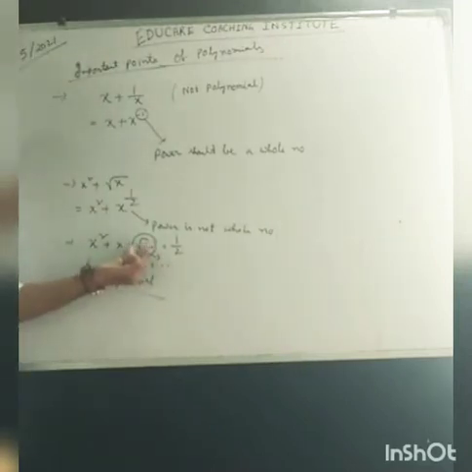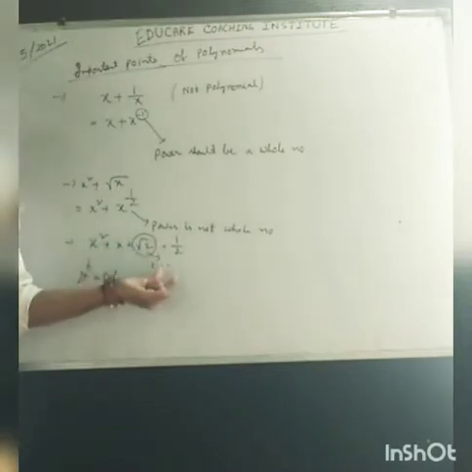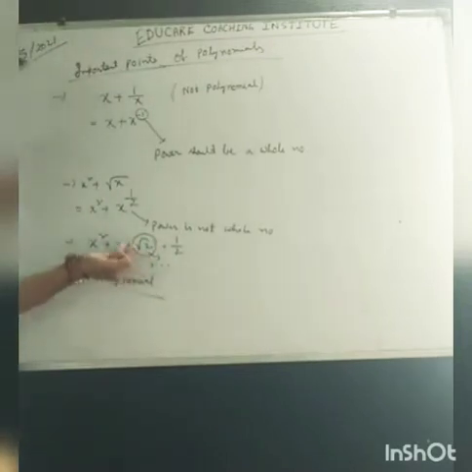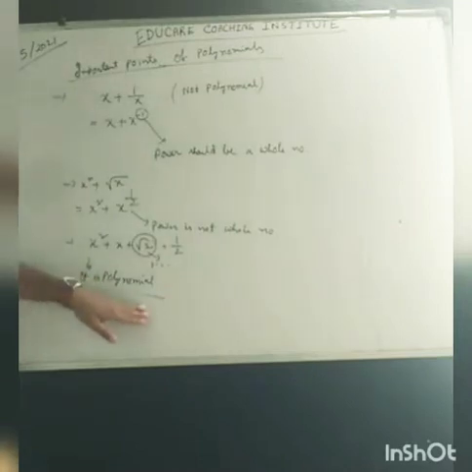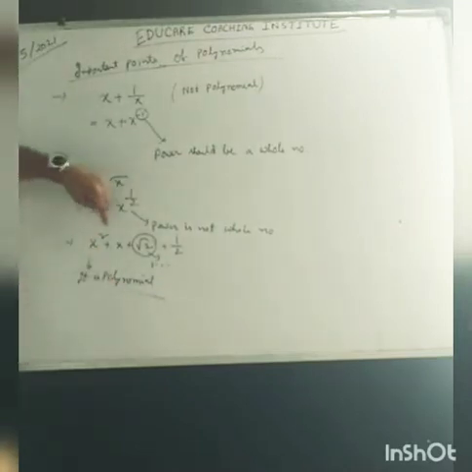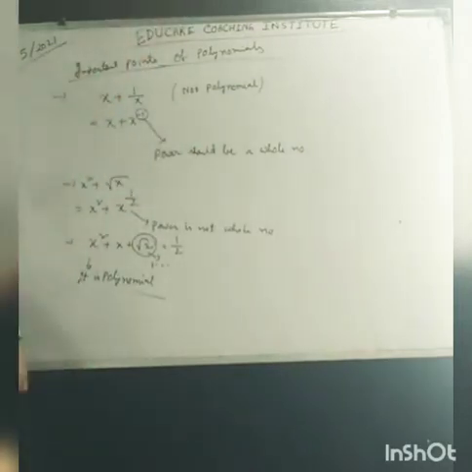Root over may be present in a constant term, but cannot be present in variable terms. If the root is over the variable, it will not be a polynomial. These things are important.